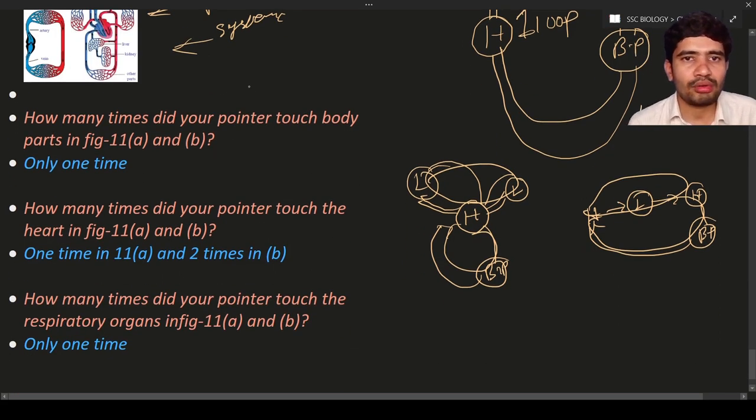Here the questions are there. How many times did your pointer touch the body parts in figures 11A and 11B? That is only one time. How many times did your pointer touch the heart in figures 11A and 11B? That is one time in 11A and two times in 11B. How many times did your pointer touch the respiratory organs in figures 11A and 11B? That is only one time.